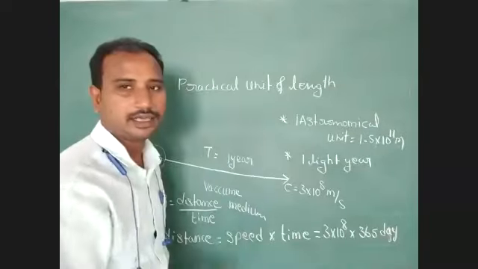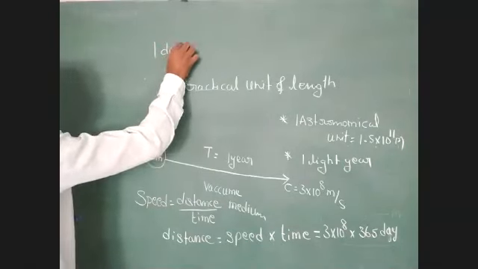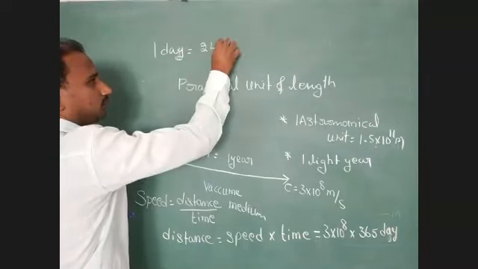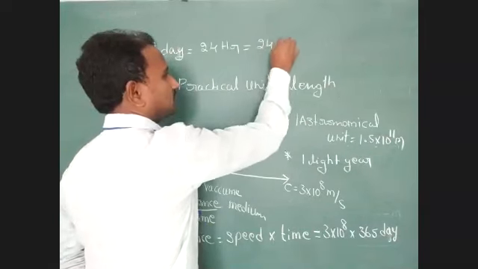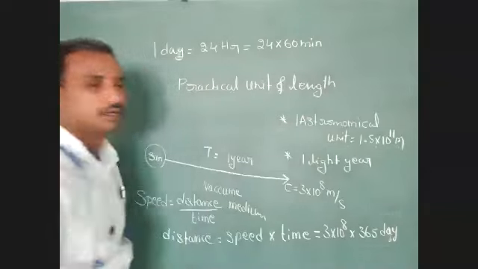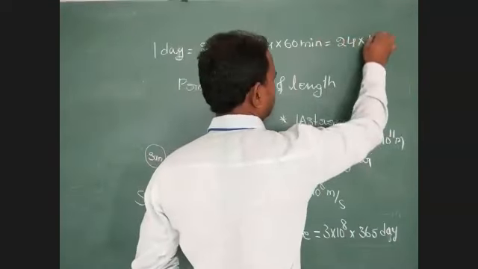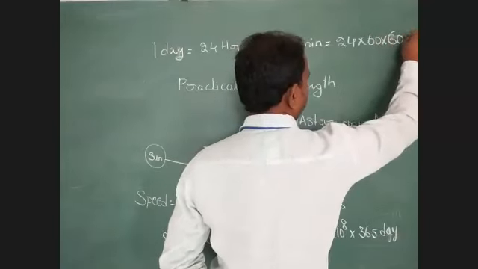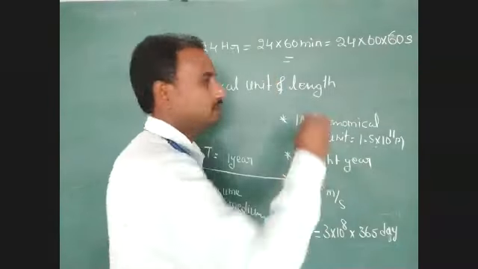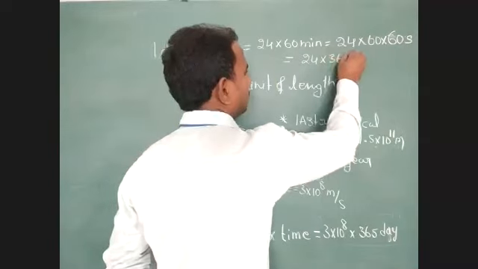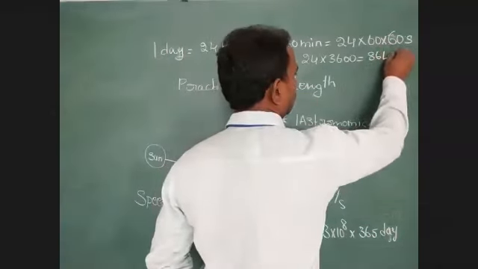365 days. 1 day equals how many hours? 1 day equals 24 hours. 1 hour equals how many minutes? 60 minutes. 1 minute equals how many seconds? 60 seconds. So you have to write 24 into 60 into 60 seconds. Here 60 into 60 is 3,600. 24 into 3,600 equals how much? 86,400 seconds.